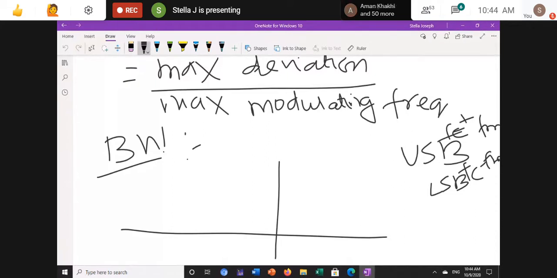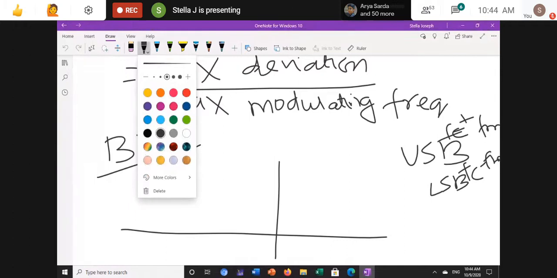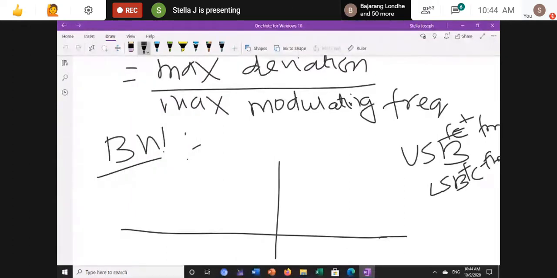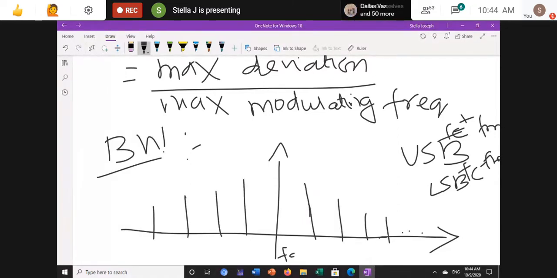There can be a lower frequency when the amplitude is decreasing and a higher frequency when the amplitude is increasing. So there are a number of sidebands that can exist in FM. If this is FC, the number of sidebands depends upon our modulating signal: FC plus FM, FC plus 2FM, FC plus 3FM, and it goes on.